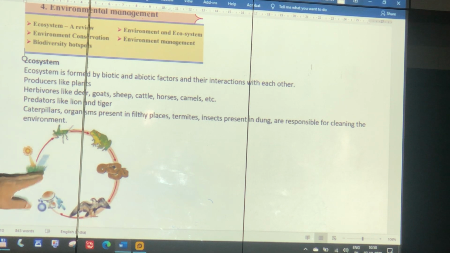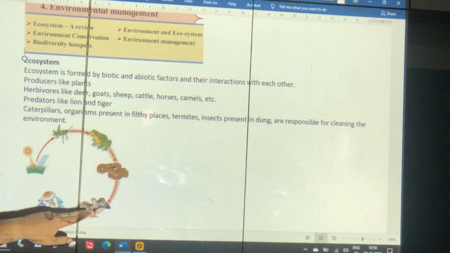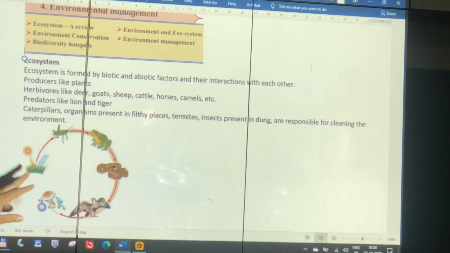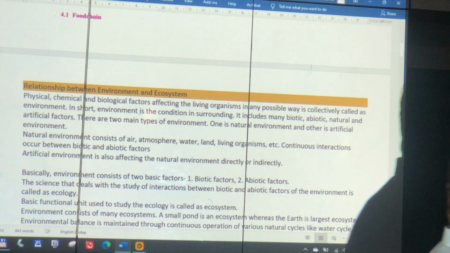Sun, okay, plants will grow, grasshopper will eat them, frog will eat the grasshopper, snake will eat the frog, eagle will eat the snake, and it will die, decompose, and nutrients are returned. So like that, the ecosystem keeps working on its own automatically. It does not require the intervention of man or any external thing except abiotic elements.